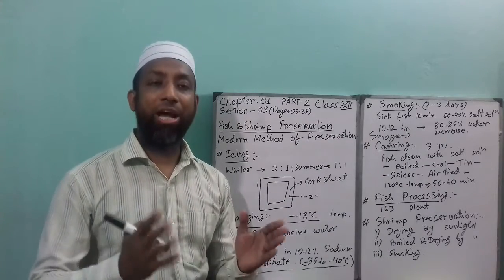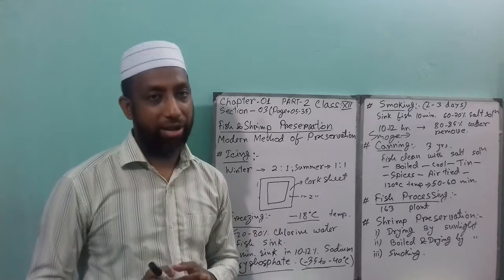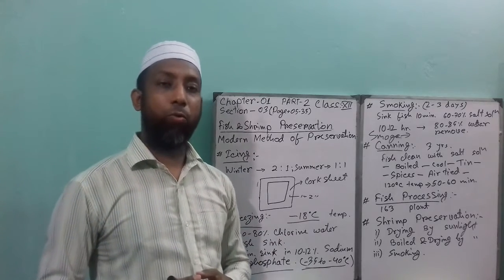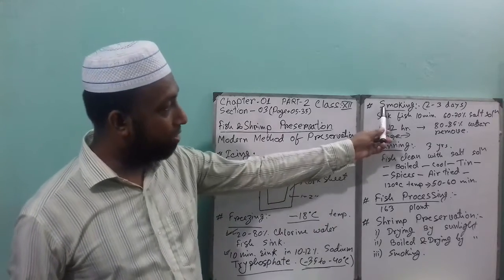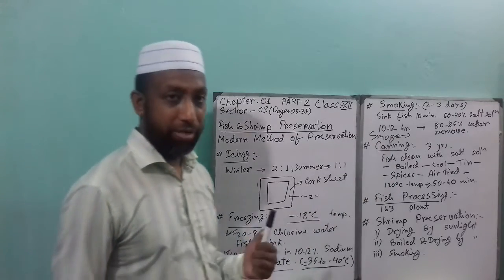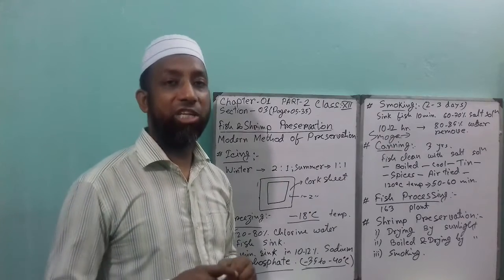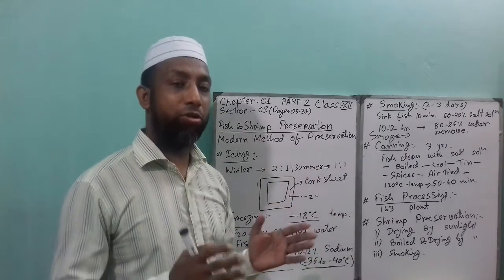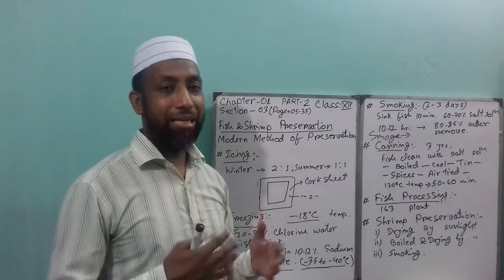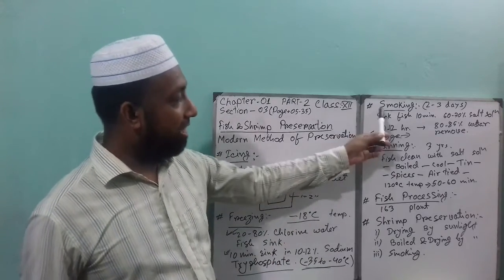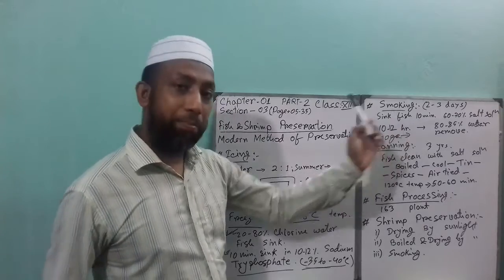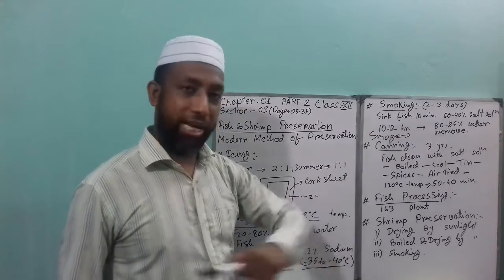Smoking is the modern method of fish drying. In European countries where they don't have proper sunlight, they can use this type of smoking, and they produce artificial smoke inside a room and put the fish inside the room, and then that fish will be dry. That is called smoking. So in this process you can preserve fish about 2 to 3 days.